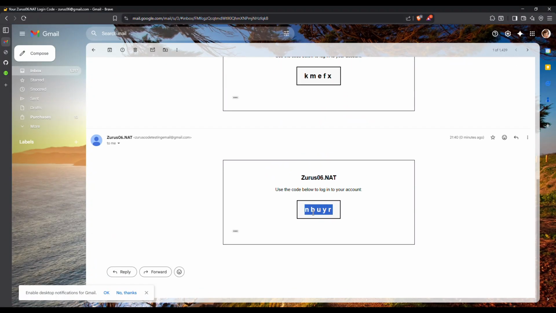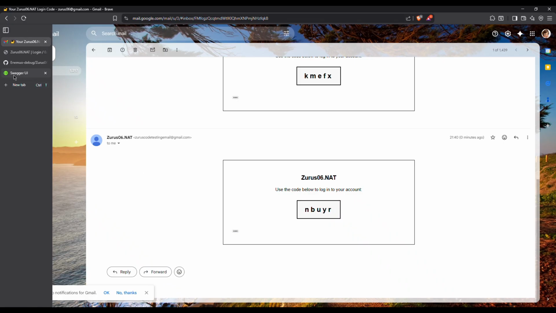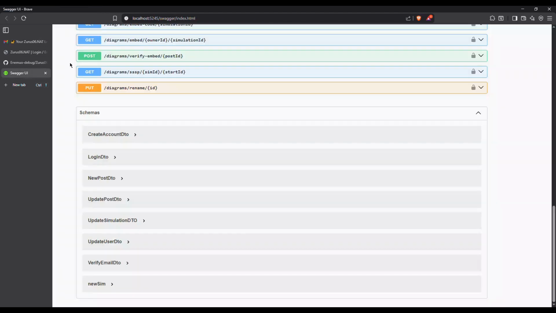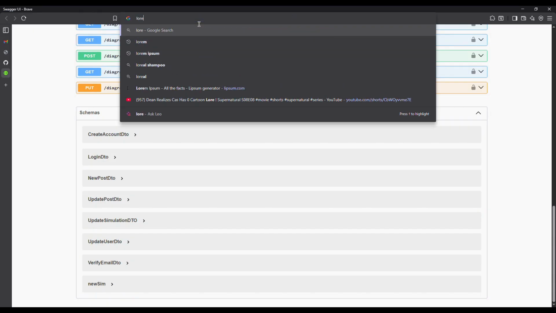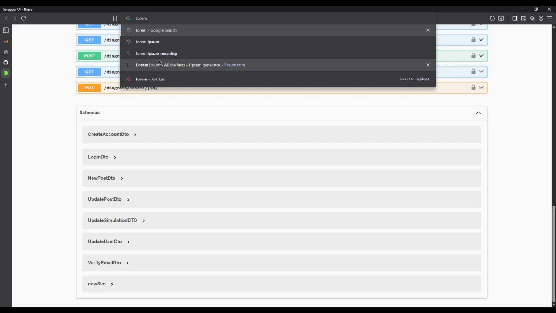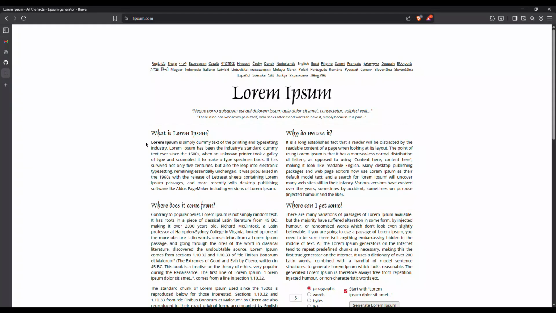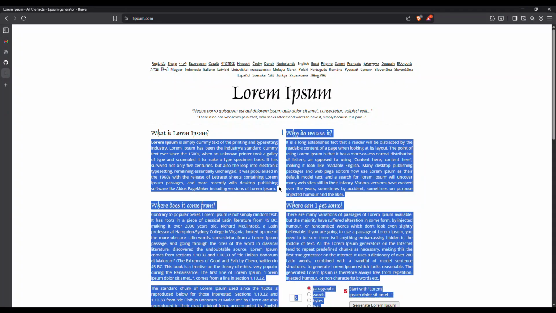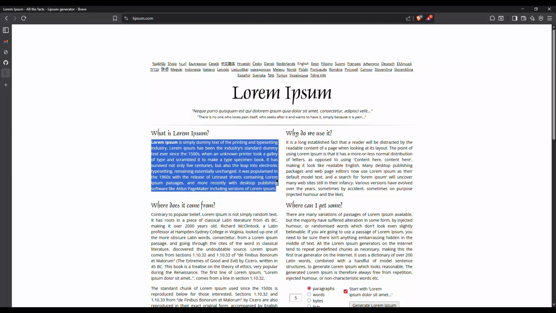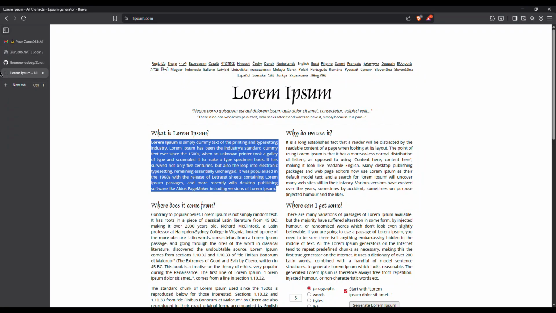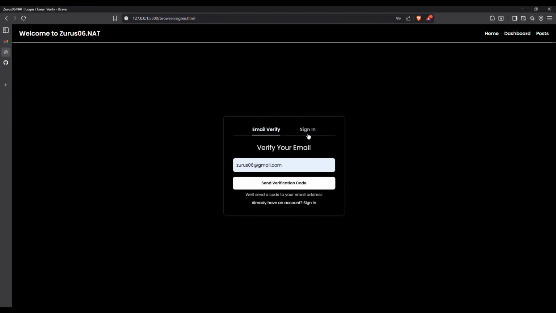We copy the code. But before we copy it, first of all, I would like to use some lorem text because it's going to be needed very soon. So let me copy some lorem ipsum text. I've been using it lately for a lot of this stuff that I don't want to worry too much about writing something. It has been a real good help, because just typing random gibberish characters on the keyboard is not so good.